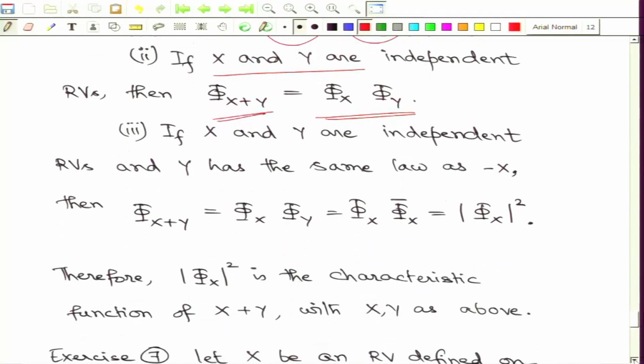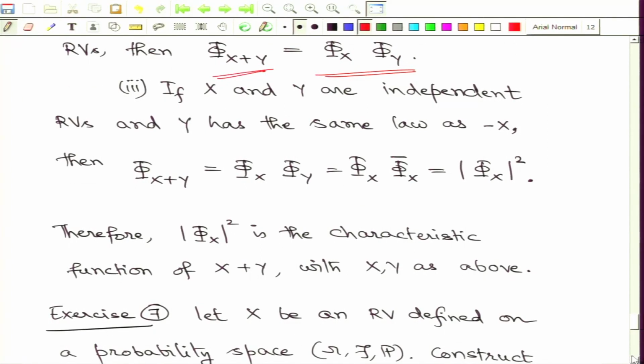And using these observations, we also have a very nice, interesting fact. Suppose x and y are independent random variables; remember, first of all, independence can only be discussed if both random variables are defined on the same probability space. Moreover, we put this additional assumption that the random variable y has the same law as minus x. Then we look at parts 1 and 2 that we have discussed here.